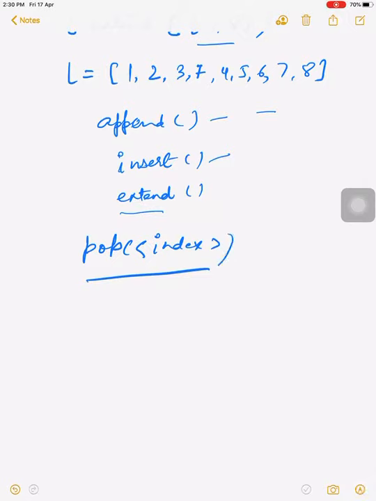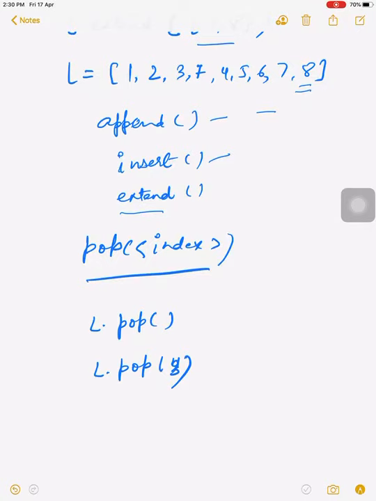Now another function is the pop function. What is the purpose of the pop function? The pop function will remove or delete the item at the desired position. Here we have to write the index. If we don't write the index, it will delete the last item. If we simply write L dot pop and don't pass any index, it will remove the last item. For example, it is 8, then 8 will be deleted from here.